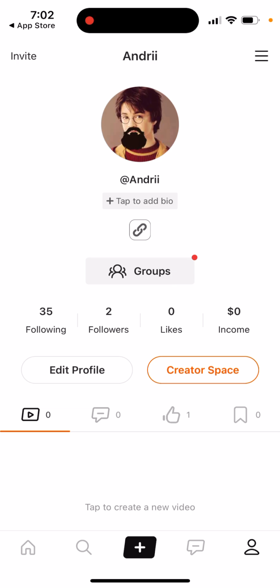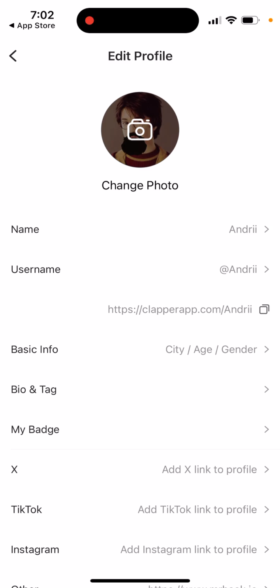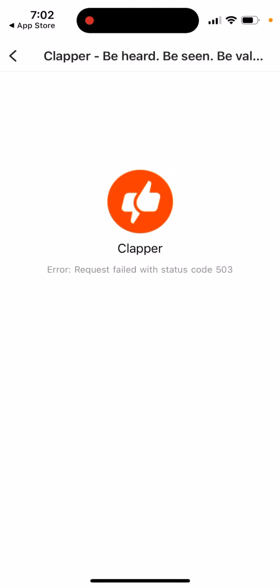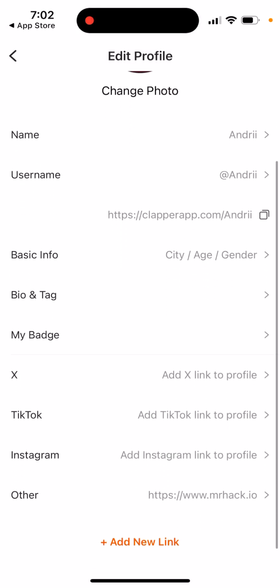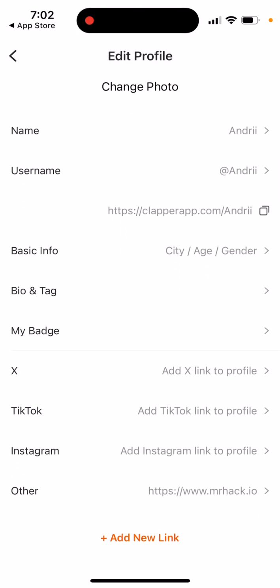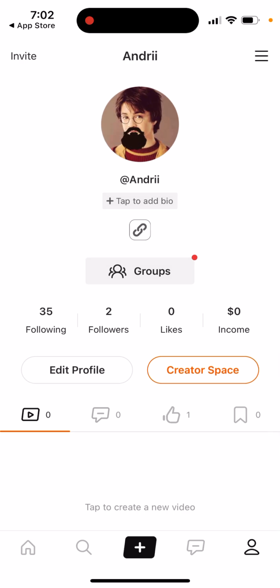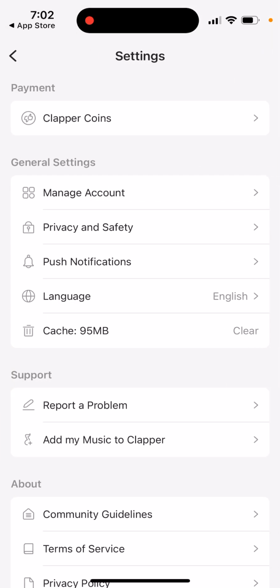So here is the account, and then yeah, here's your profile, your username. Then there are some badges. You can add your links to your profile, change your profile picture, settings. So here are some Clapper coins. This is how you can buy Clapper coins here.